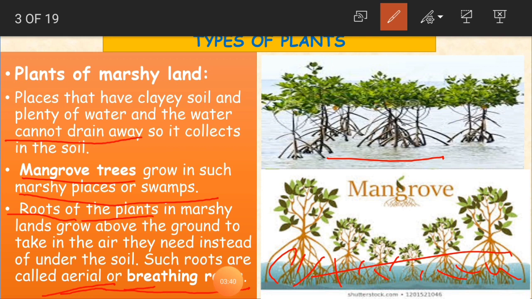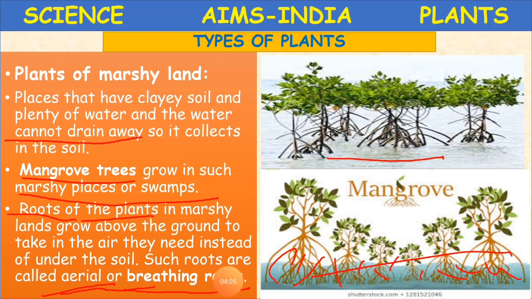So marshy land is nothing but a wetland which is filled with water, and here mangrove trees grow. Okay, and these trees have roots above the ground. Why? To take the air they need. Okay, and such type of roots are called breathing roots. Clear, children? Okay.